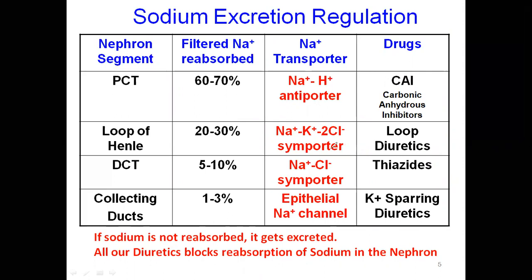Then the DCT, the distal convoluted tubule, where 5 to 10% of sodium is reabsorbed by the sodium chloride symporter. In the collecting ducts, 1 to 3% is reabsorbed by the epithelial sodium channel.